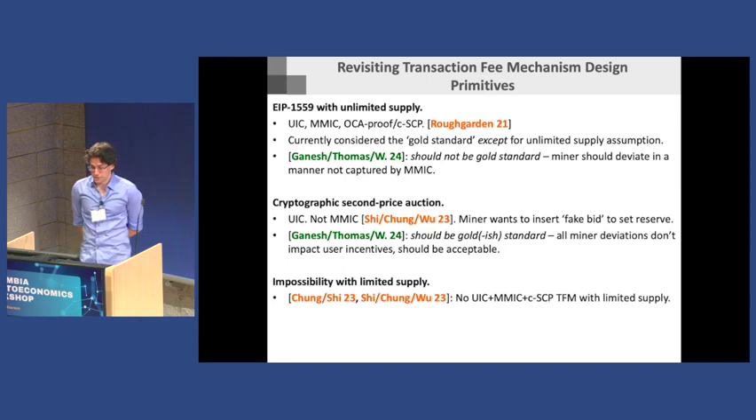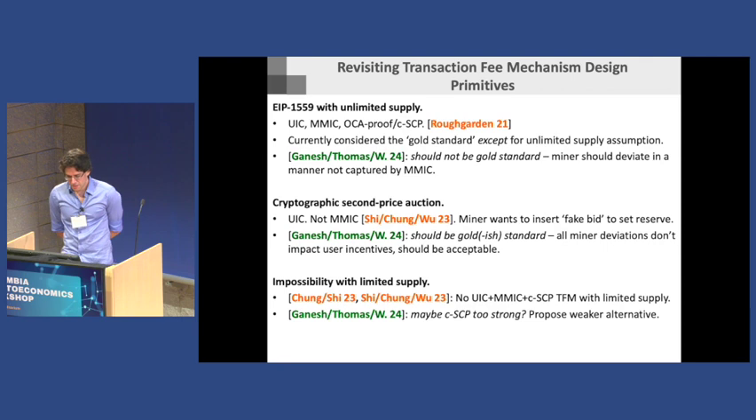I also want to argue that the cryptographic second price auction not being MMIC to me feels more like a technicality. I think we should maybe fix the definition, and that maybe the cryptographic second price auction actually is pretty good. And the third thing I want to do is just revisit the current notions of collusion resistance. I don't know that I want to say they're too strong. I don't know that I believe that. But I do want to give a little bit of a different perspective to argue that maybe something weaker is still meaningful.